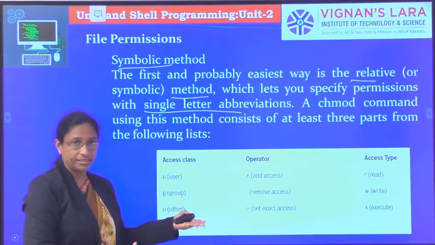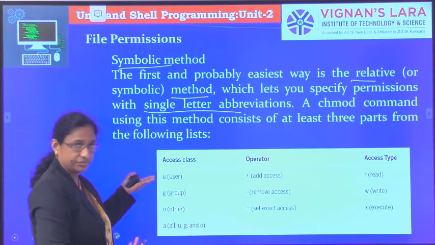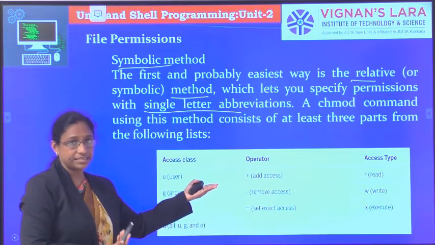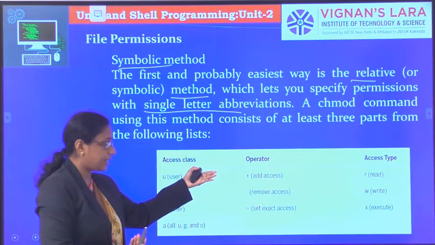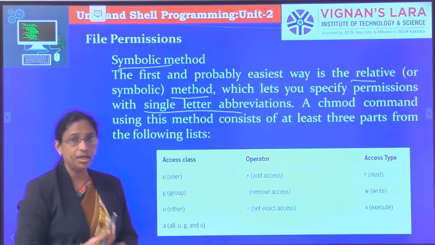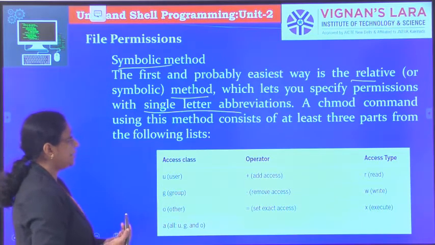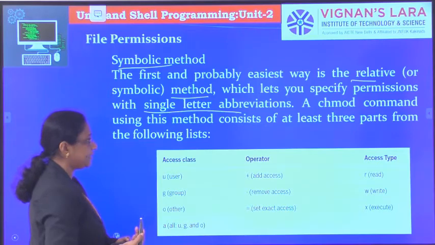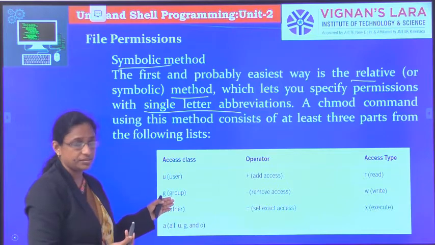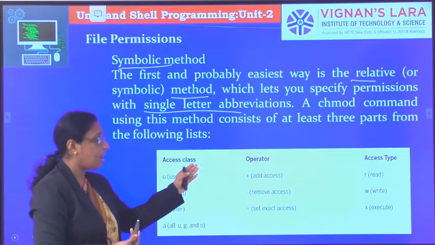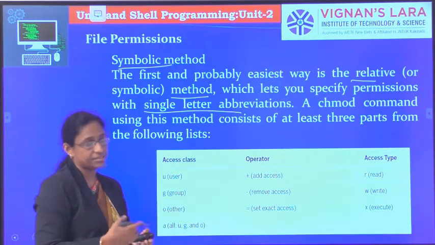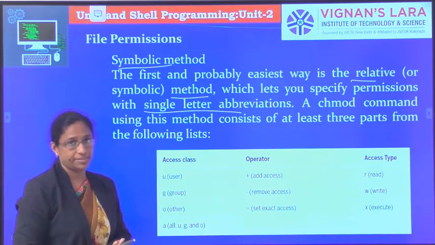R, W, X for the permissions, and for the three categories of users, U, G, O, and if it is all, A. Similarly, for changing the access type, you can use the operators plus, minus, equal to. By that single letter abbreviation, we can specify the permissions. Here the chmod command using this method consists of at least 3 parts from the following list. We have the access class, which are the 3 categories of users, operators, like to add permission or to remove permissions, and access type, which permission has to be specified.